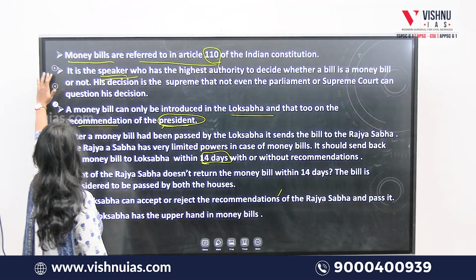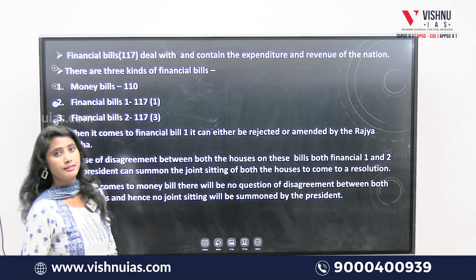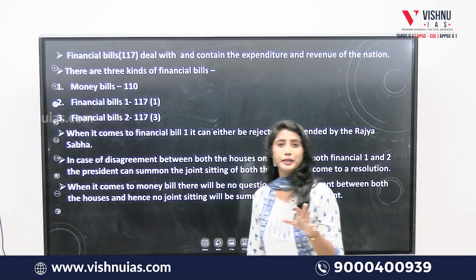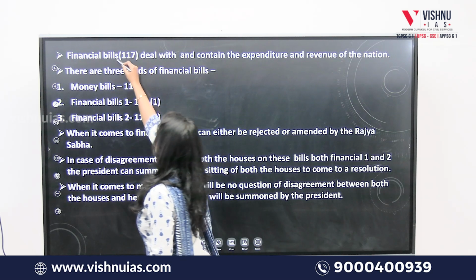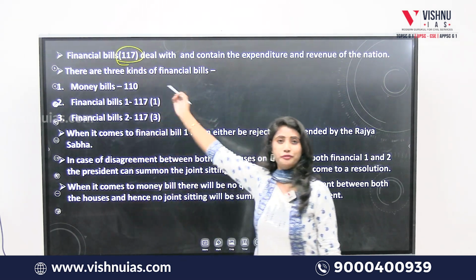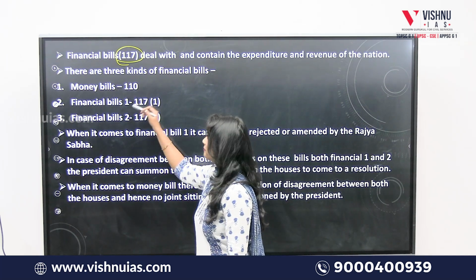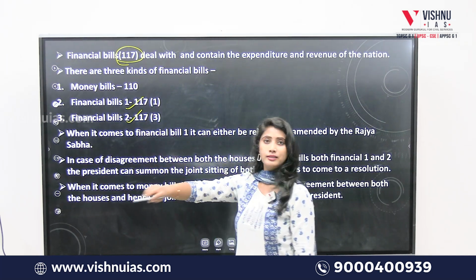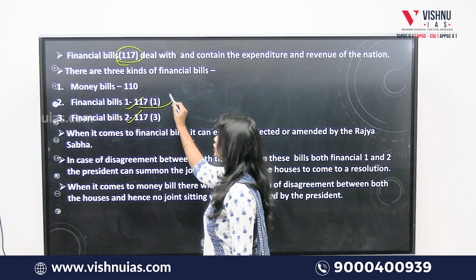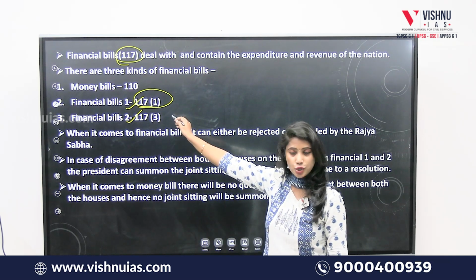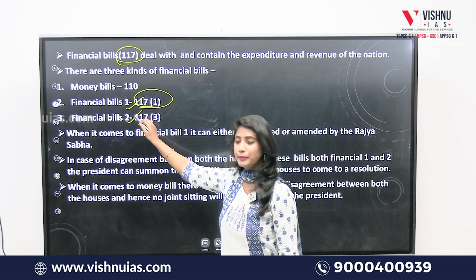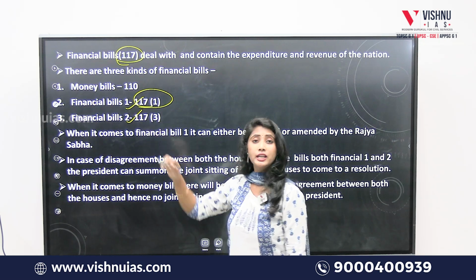And when it comes to financial bills, they are mentioned in Article 117 of the Indian Constitution. There are two types of financial bills, Financial Bills 1 and Financial Bills 2. These are mentioned in Article 117 clause 1 of the Indian Constitution, whereas the other financial bills are mentioned in 117 clause 3.